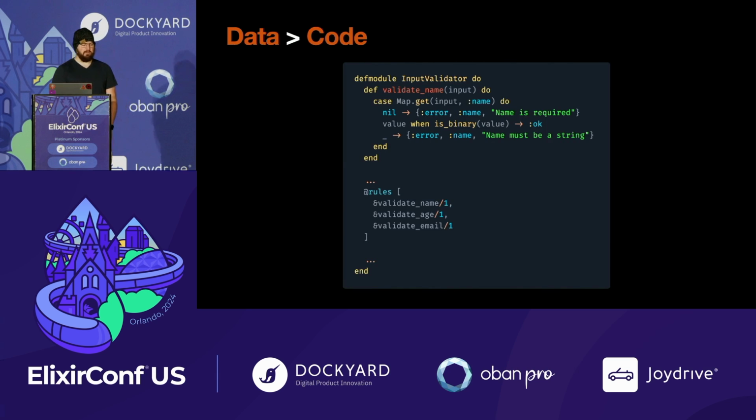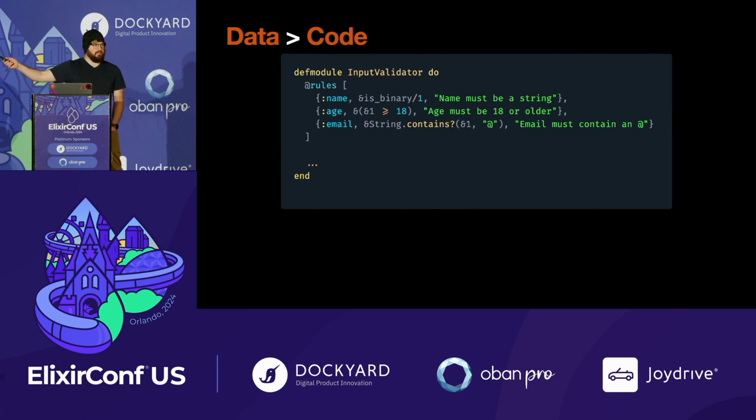So let's take a look at some code. This is an input validator. And the way that it's implemented here is I've given you an example of one of these functions, validate name. It takes the name out of the input object, checks some properties of it, and then maybe would return an error or say, yeah, that's fine. And then we store the list of rules that we have. And you can see there's actually some of this is modeled as data, right? Those functions are in a list, so we have some data.